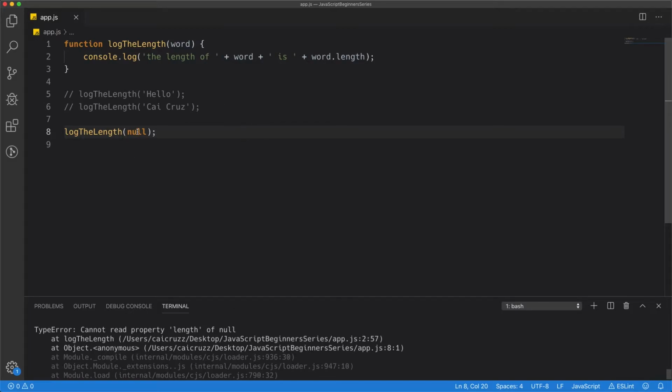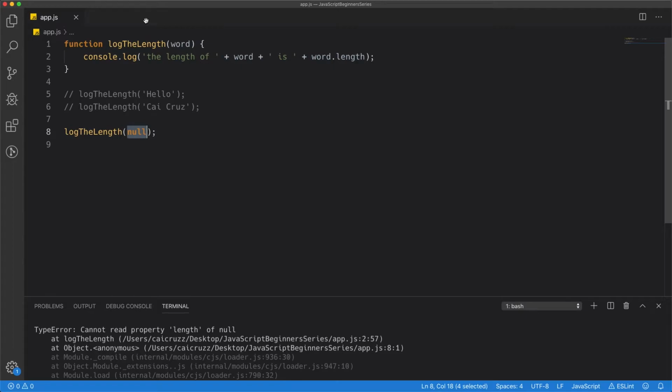Now, the problem with this is, look, cannot read property length of null. Null is not a string. Null is null. Remember, we saw that concept of null before, and I believe it was the very first lesson in data types. Null is nothingness, it's empty. So null does not have a property on it called length. And here our function is trying to access length of null. So JavaScript is blowing up and saying, whoops, can't do that. I don't know how to do that. I can't access something that doesn't exist. So that's why it's giving you a problem.